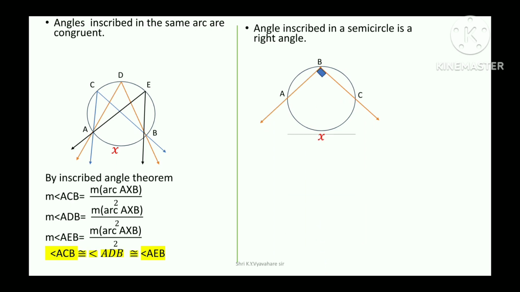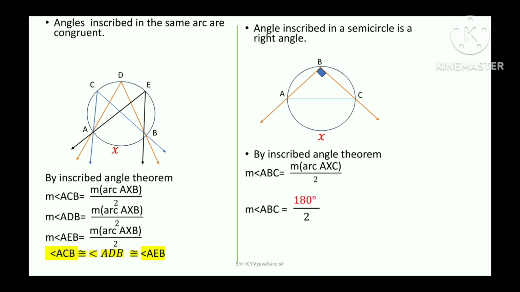Angle inscribed in a semicircle is a right angle. By inscribed angle theorem, measure of angle ABC is equal to measure of arc AXC divided by 2. Measure of angle ABC is equal to 90 degree.